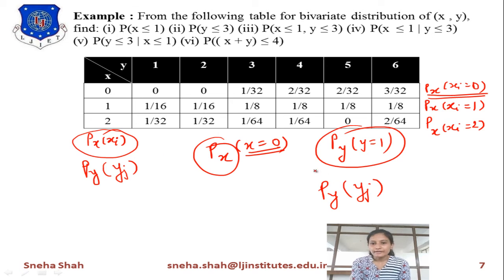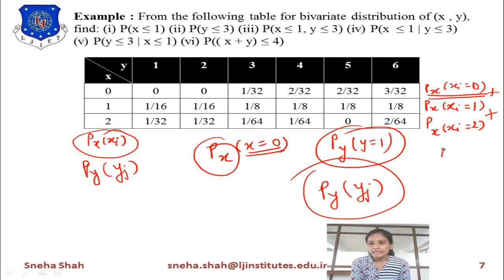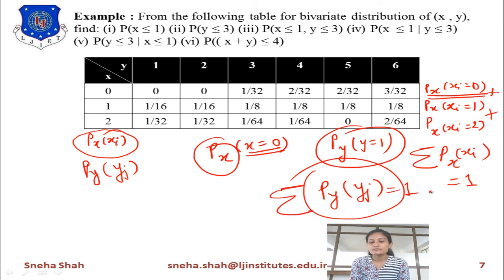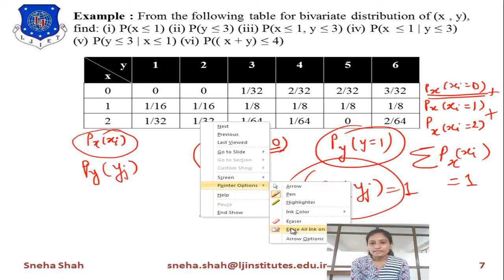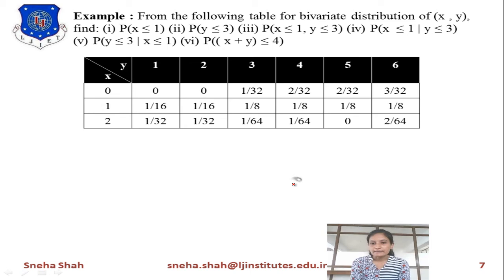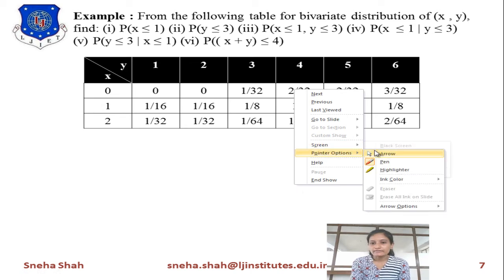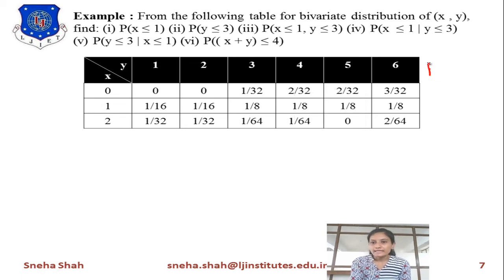So vertically you will find this value, and when we add all these terms, it will give you the final summation of px of xi, and the summation of this value should be equal to 1. Similarly, if we add all these terms, the summation of all these terms should always be equal to 1. So starting with all this concept, first of all we will find the value of px of xi.